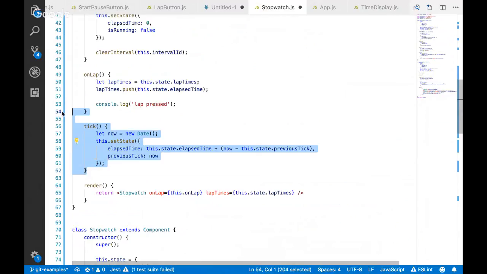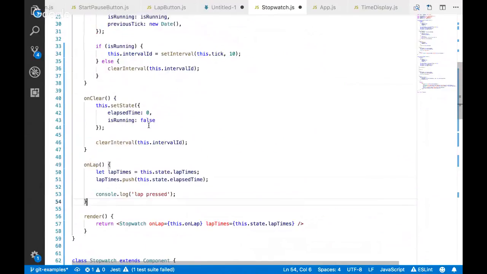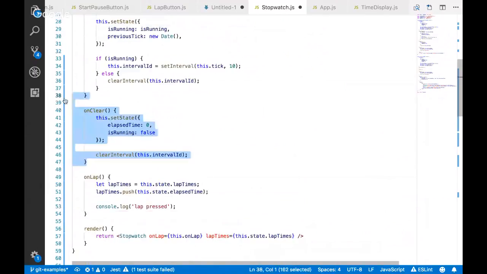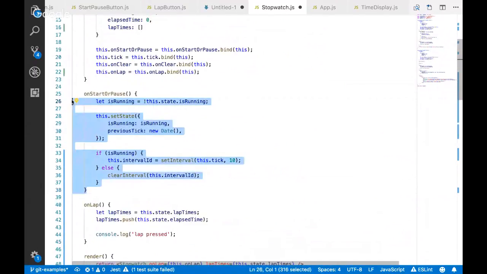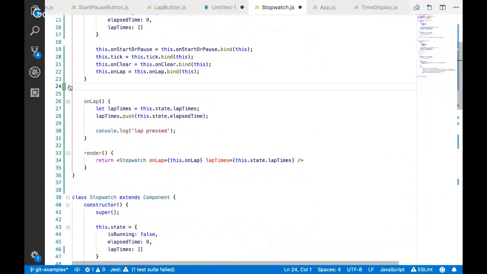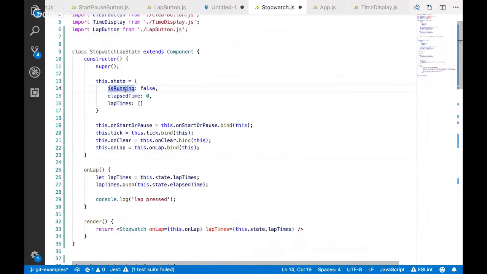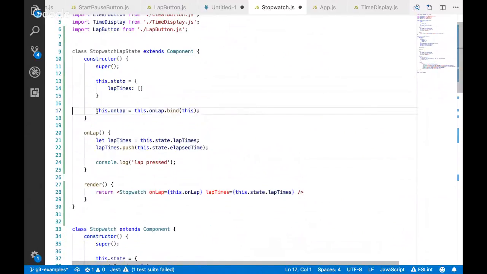Which I think is fine. This isn't where a tick is going to occur. It isn't where the clear logic is going to live. This isn't where our start or pause logic is going to live. And if this is what's happening, then we need to change some stuff here as well. We're not going to have start or pause or tick or clear.